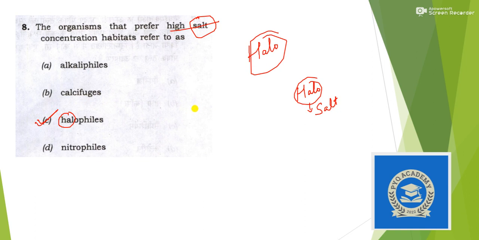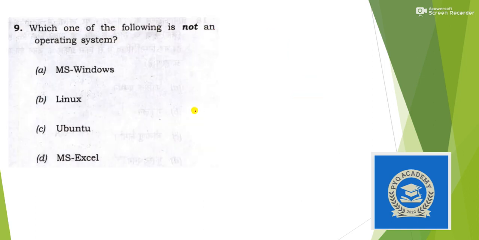Next: which one of the following is not an operating system? Again this was an easy question, because yes, Windows is an operating system, then Linux, yes, the operating system on which mobiles work is Linux, and I did not know about Ubuntu, but definitely MS Excel is not an operating system, but it is a part of MS Windows. So definitely this is not an operating system, and the answer here is option D.